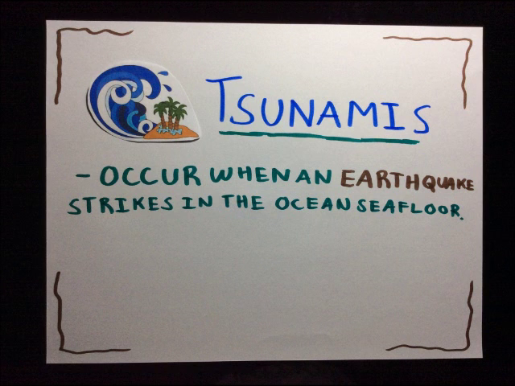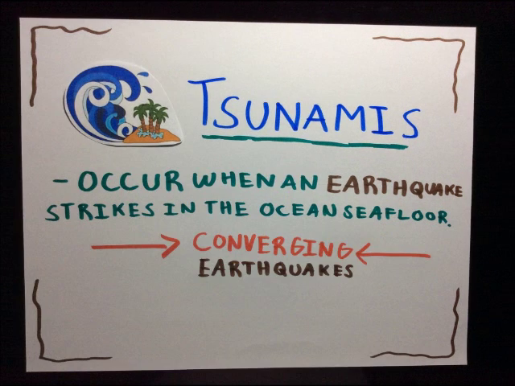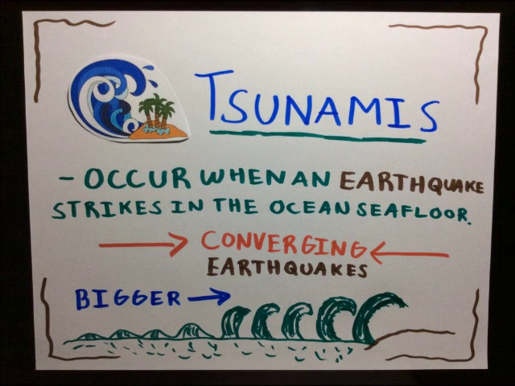The second type of hazard is a tsunami. Tsunamis are giant waves that occur as a product of earthquakes that take place in the ocean seafloor. When a converging earthquake occurs underwater, a ripple is formed which eventually grows bigger and bigger upon reaching the shoreline. Tsunamis can go far inland after hitting the coastline, which makes it one of the most deadly hazards and disasters known to man.